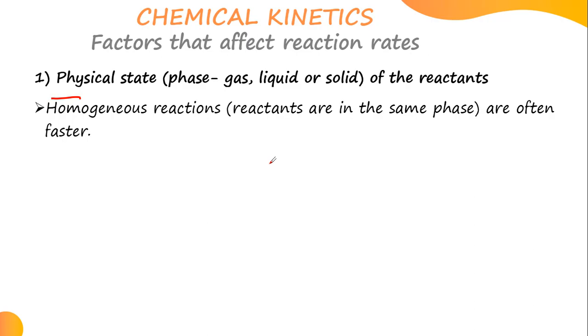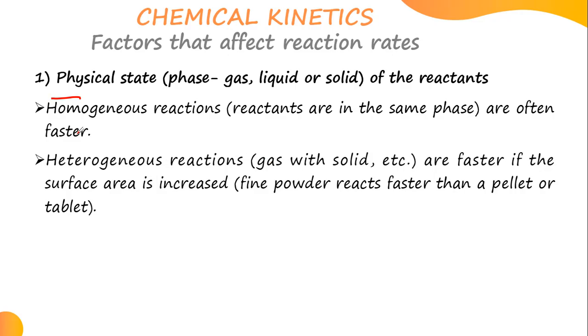Now let's quickly look at the other one, heterogeneous. Hetero means different. Here we have different reactants, for example a gas reacting with a solid. Heterogeneous reactions are faster if the surface area is increased.